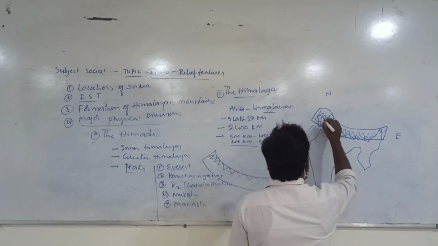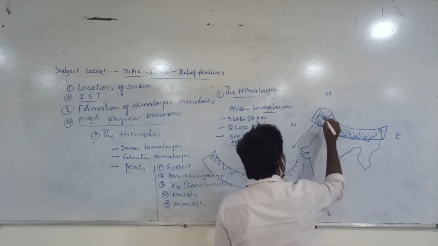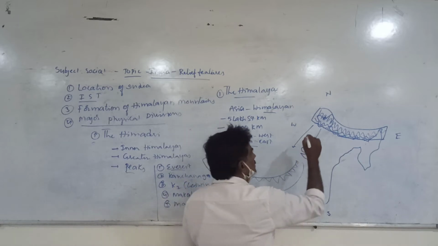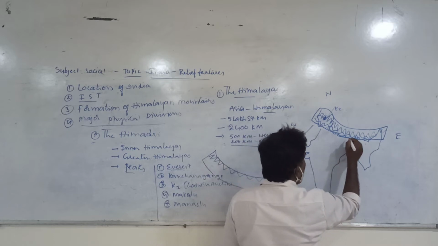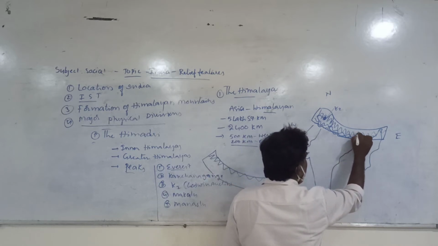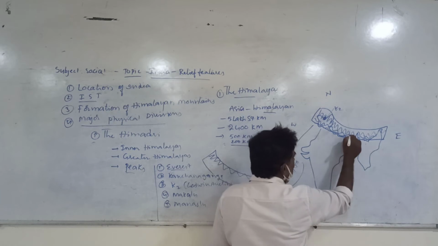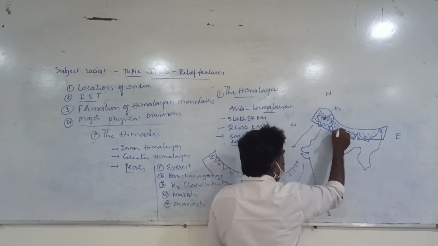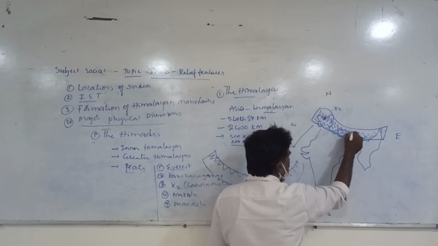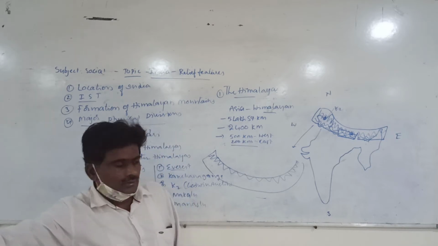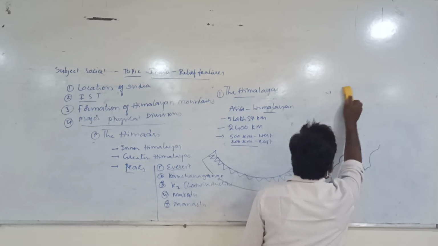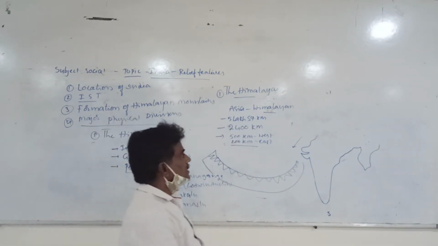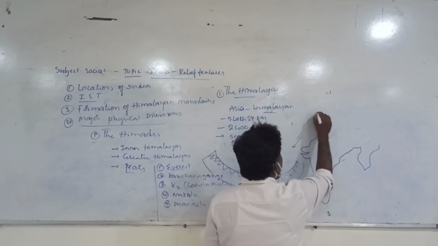If you look at India, in Jammu and Kashmir, K2 is located here. As we move towards Sikkim, this is the Sikkim state. In Nepal, this is Nepal, and here we can see Mount Everest. I am trying to locate the important peaks located in the Himadri range. Just look at India.